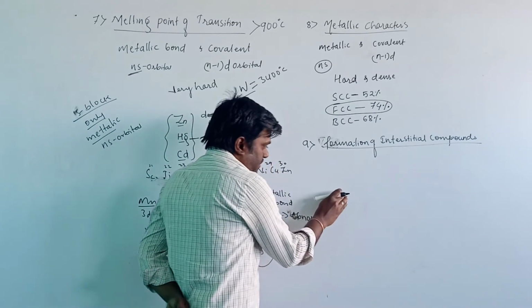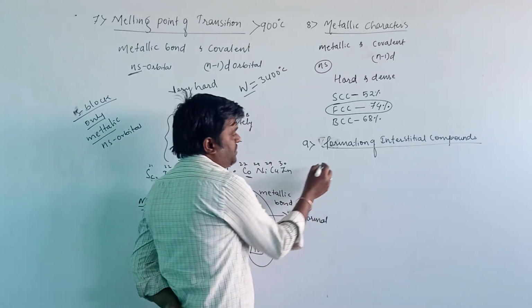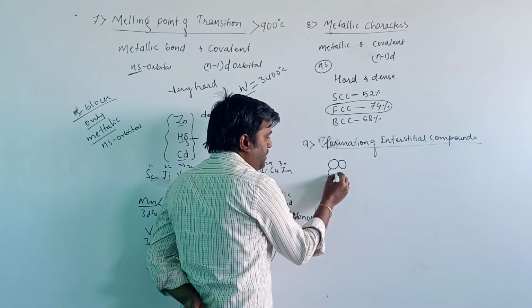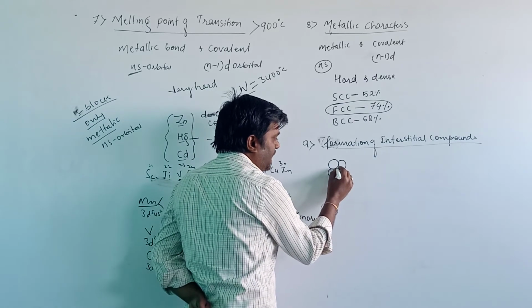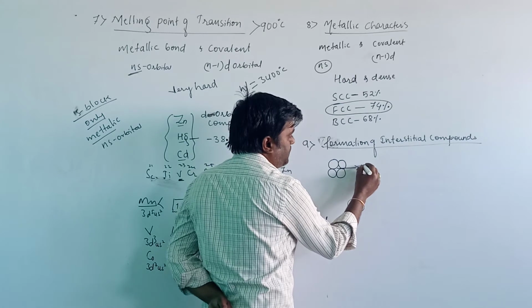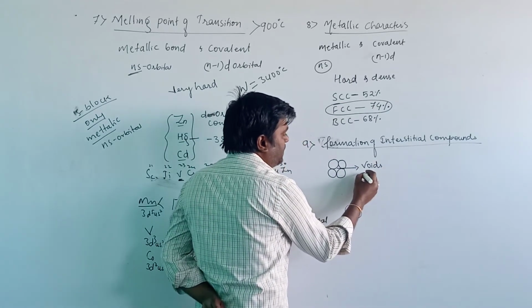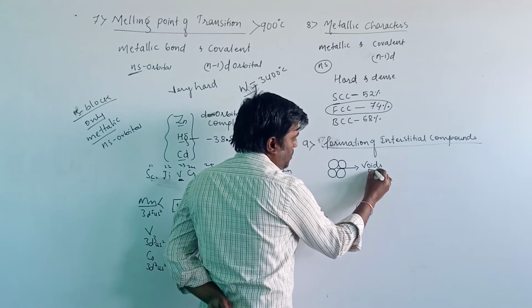The metal atoms are present in a spherical shape. There will be a gap between the atoms. That gap is known as a void or interstitial void.